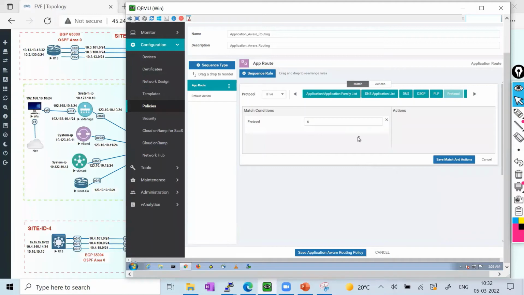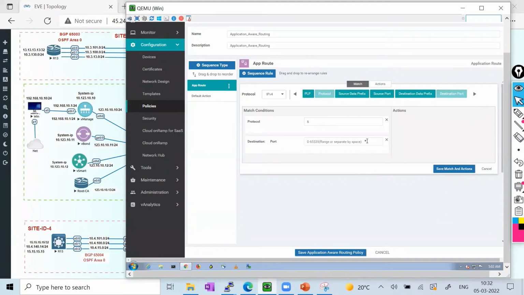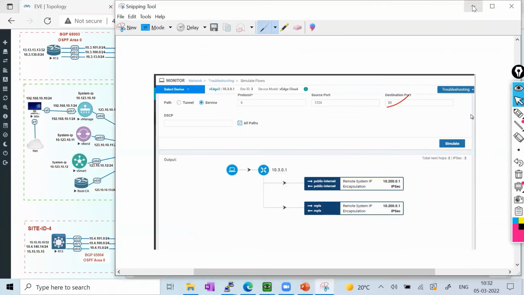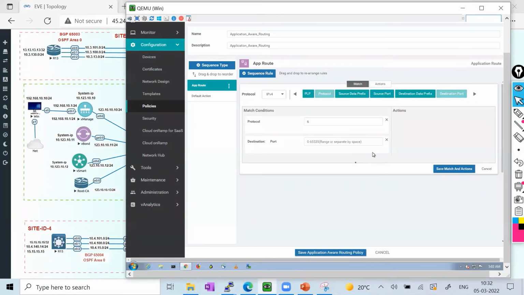Then I want to define the destination port to which this application is going to talk. I can use the destination port, and I can use any port number I want. We have two ports. One is port 80, one is port 23. For two I want to use, here I'll use port 23. Then after defining this, I want to see what actions I shall take to make this work.